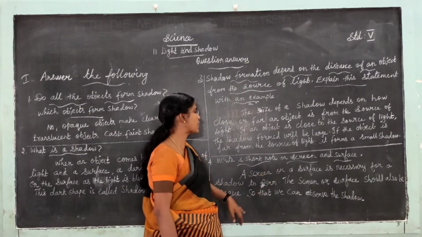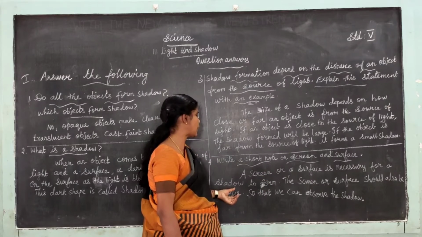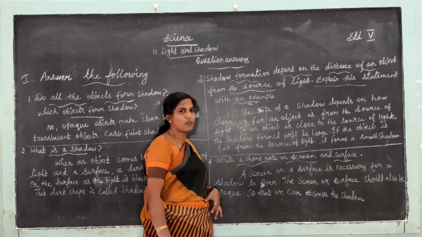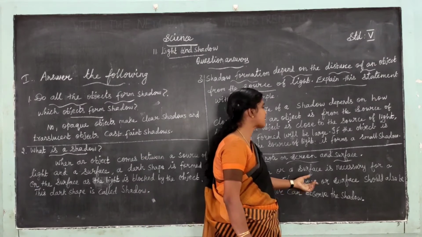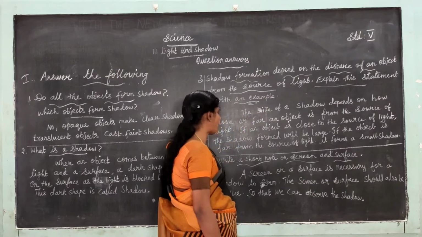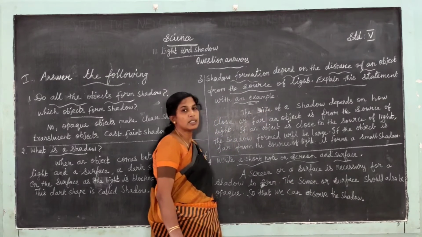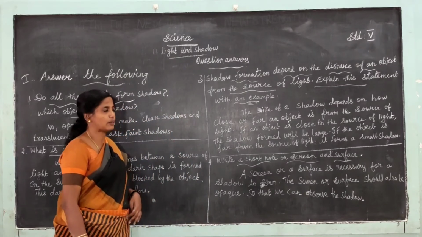A screen or a surface is necessary for a shadow to form. The screen or surface should also be opaque so that we can observe the shadow.